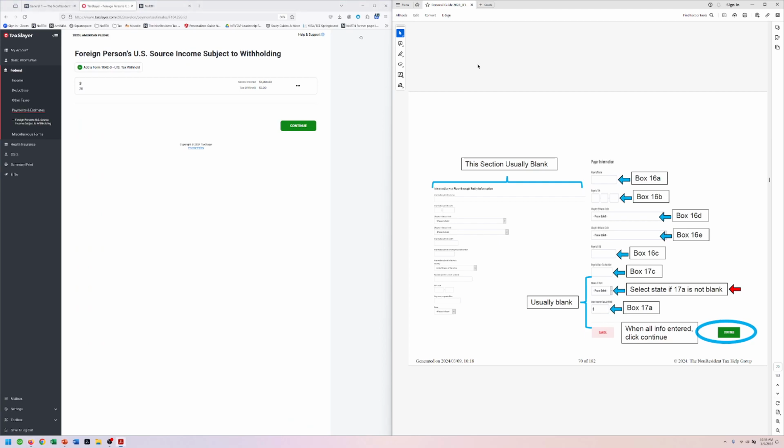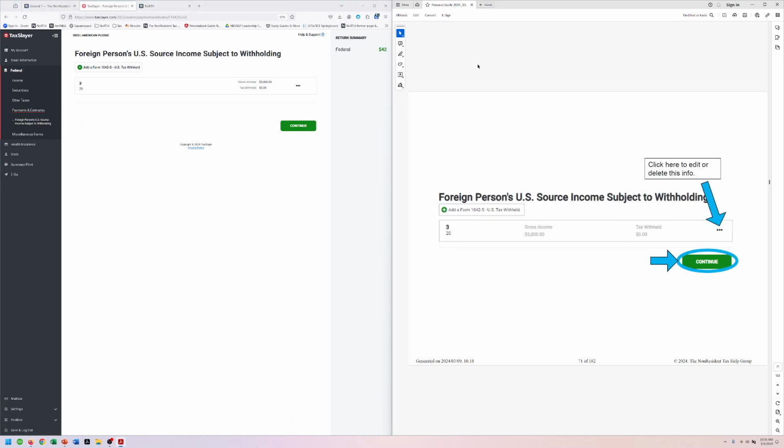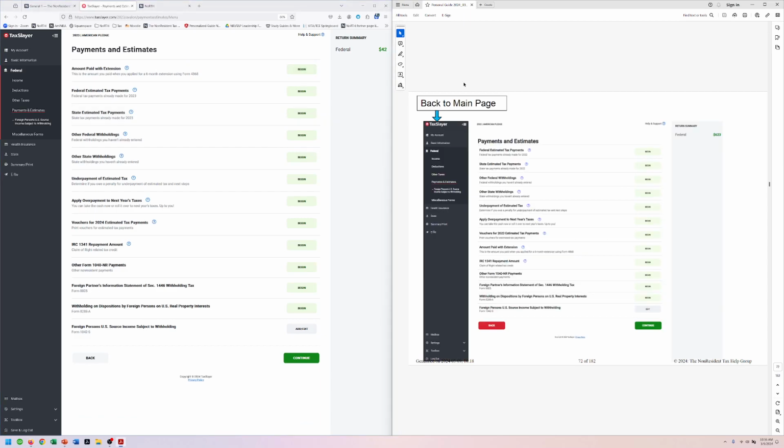All right, and that is Lisa's 1042S form. And that basically says, yes, she had some income that they think was treaty exempt, and so we're reporting it here. If you didn't get a 1042S form, that's no problem. Remember, you're never going to fill out those income documents. Those are always going to be provided to you by whoever gave you the money, whether it's a W-2 or a 1042S or any of the other forms. You are not going to fill those out.